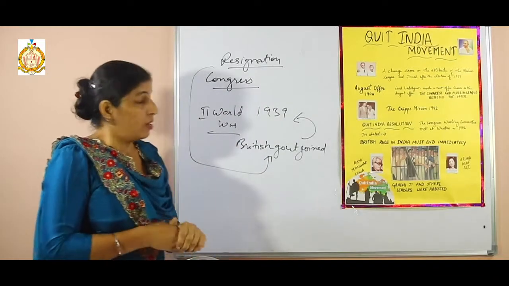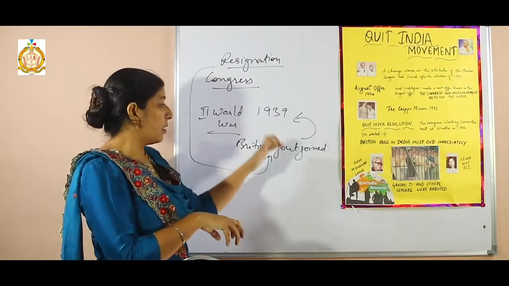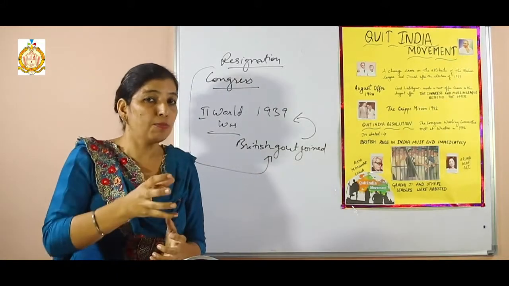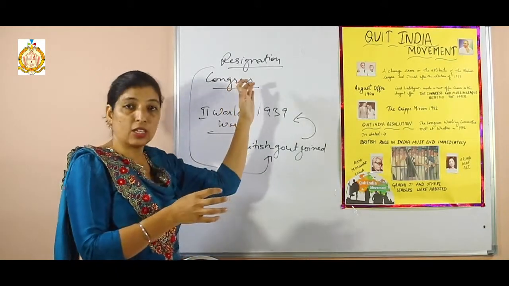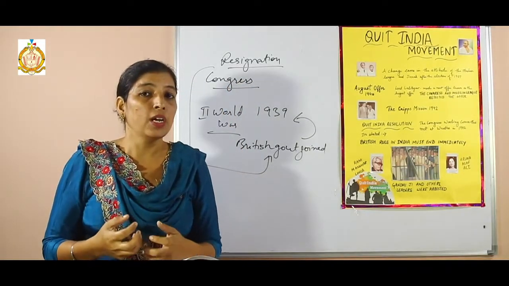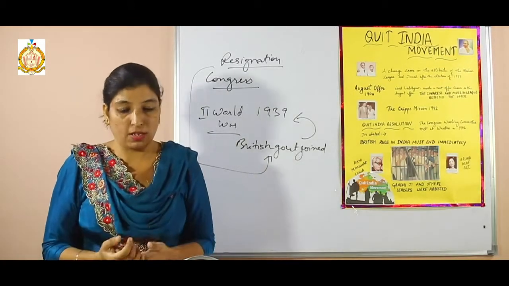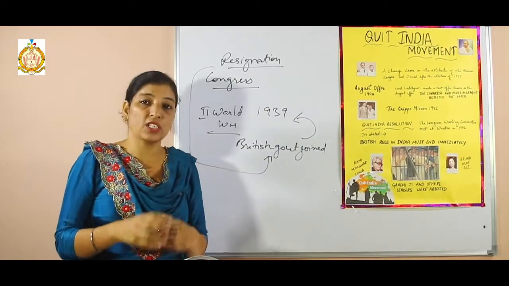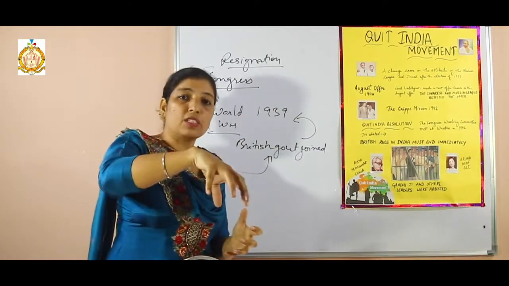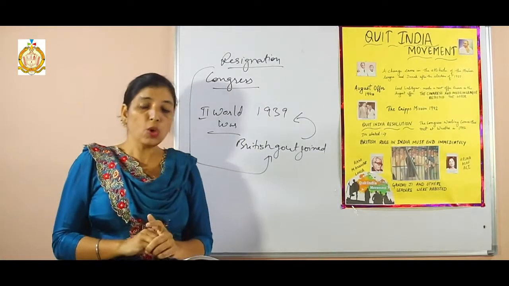Clear? So in response to this act of Congress, the British government tried to follow a repressive policy against the Congress. What they did was try to raise the princes as well as religious minorities against the Congress. They tried to set leaders against Congress leaders. They set the princes of rural areas against this political party.